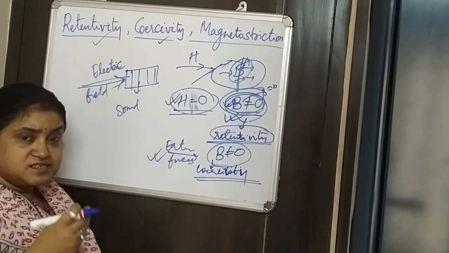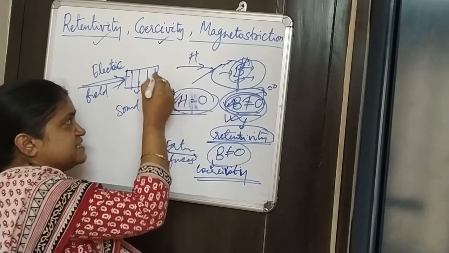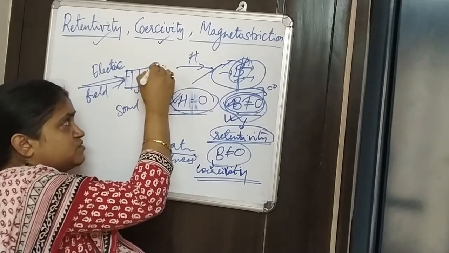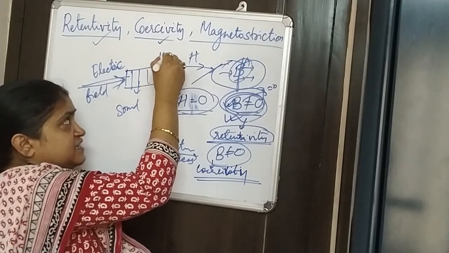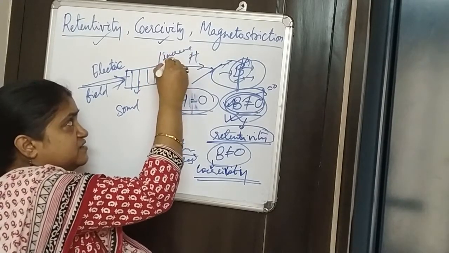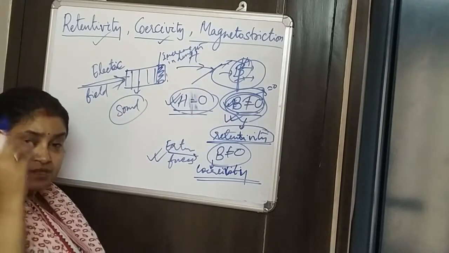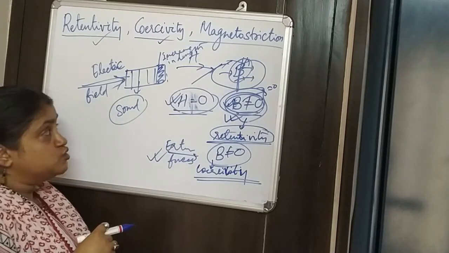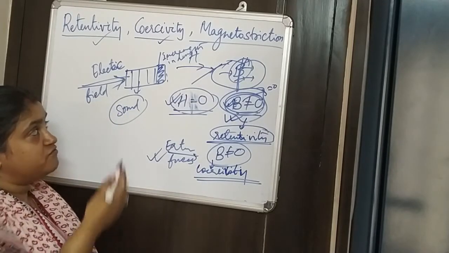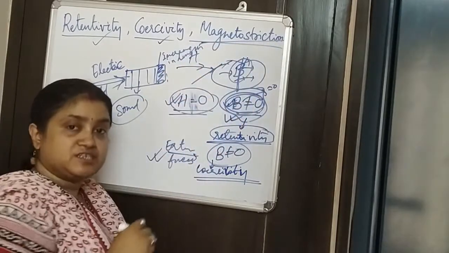There is a certain amount of sound that it produces, and it increases in its length. So this is the increase in length, and there is also a continuous sound that we see. This property of the magnetic material is what is called magnetostriction.